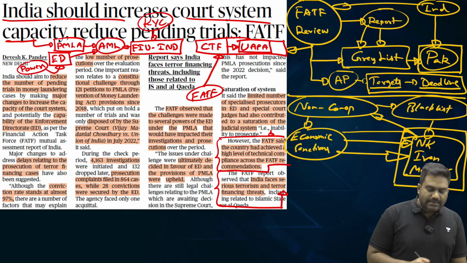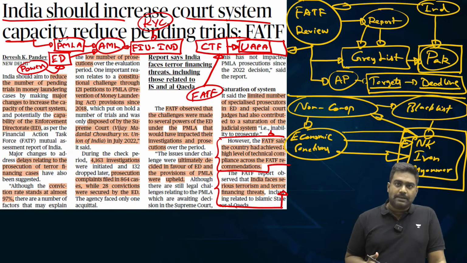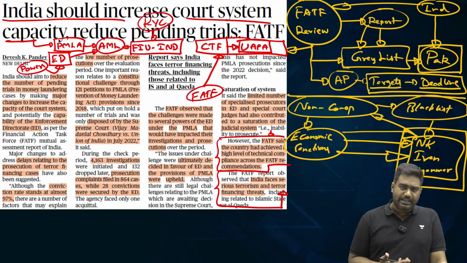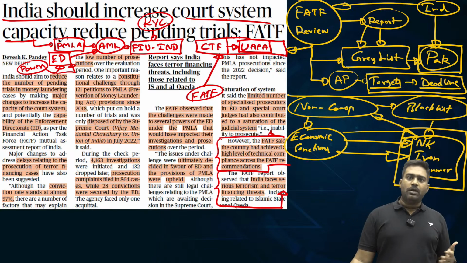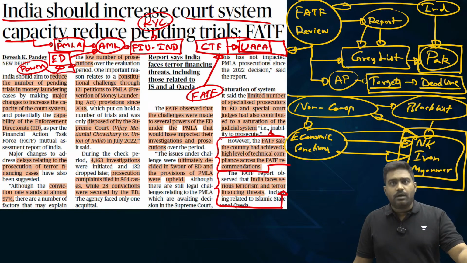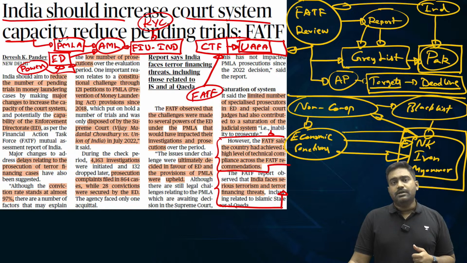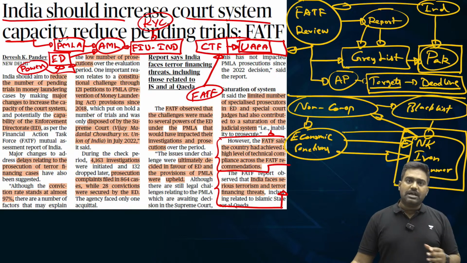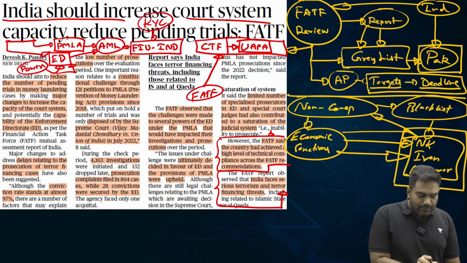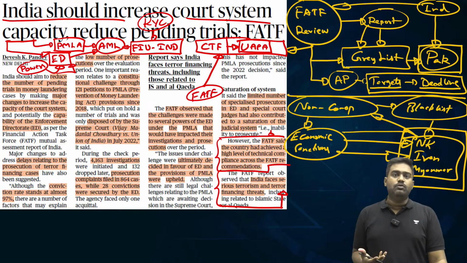ED already had the powers to confiscate the proceeds of the crime, to confiscate all the assets of money laundering. It has been given even more powers to arrest without a warrant. The burden of proof is on the accused. The prosecution need not prove the guilt, but the accused has to prove their innocence. So such stringent provisions are provided, and through the recent amendments in 2019, PMLA became even more stringent.